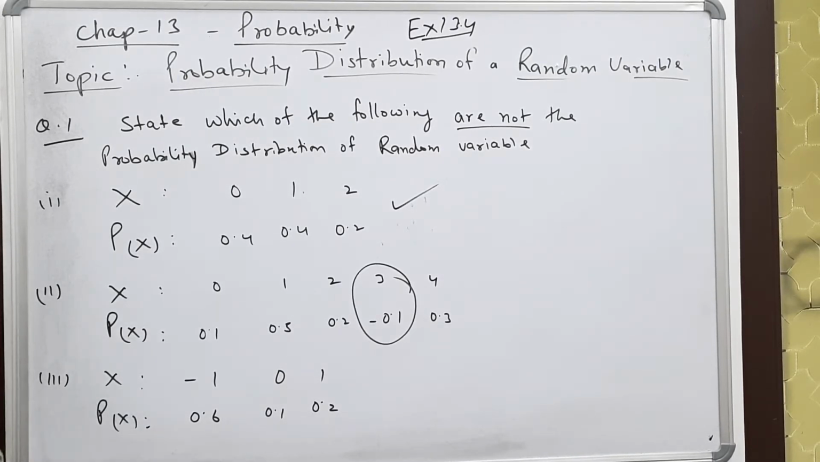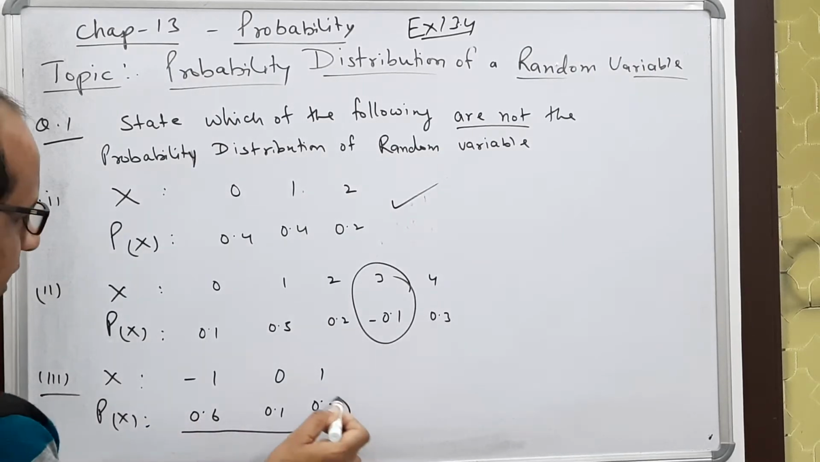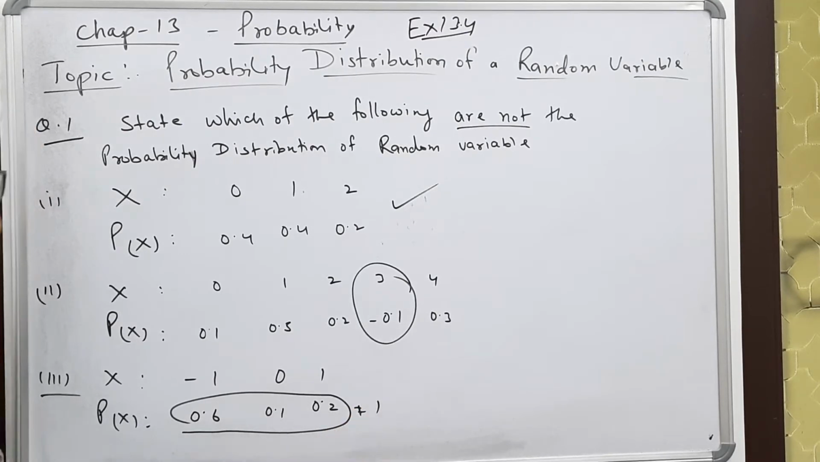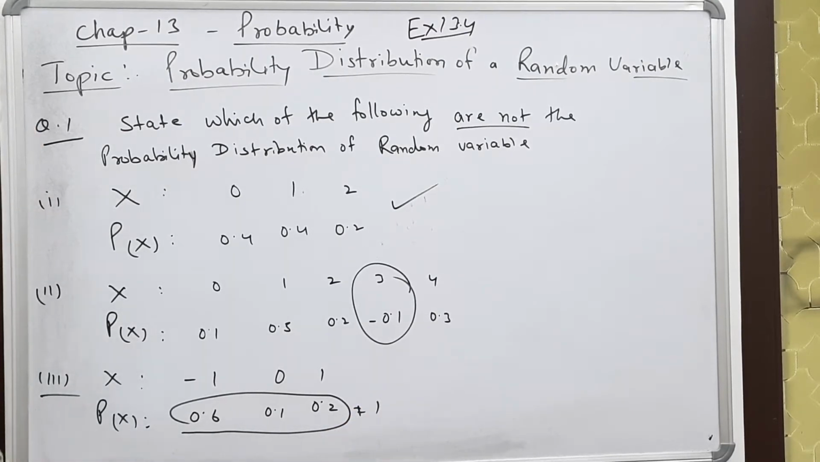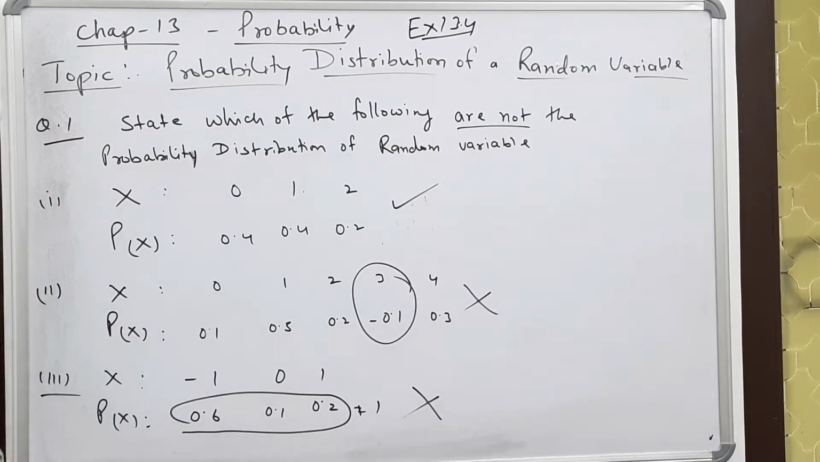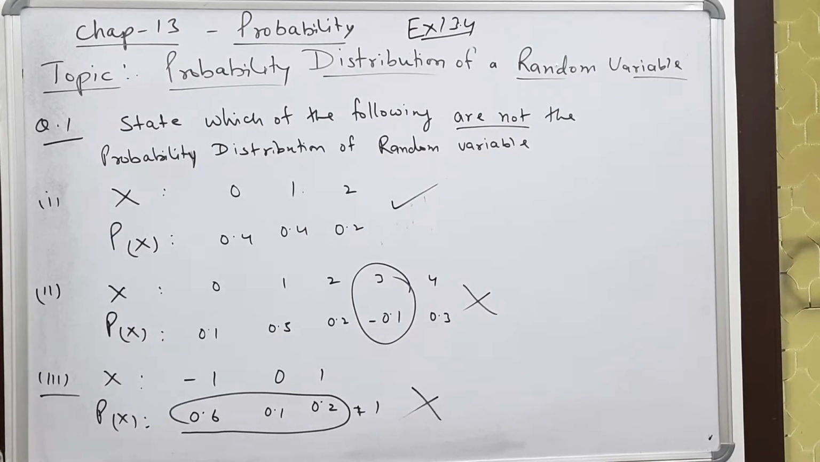You see the last one, the third one. In this, all the probabilities are positive but the total is not equal to 1. So we can say that it is not a probability distribution of a random variable. And the last part, the fourth part, there also the sum of the probabilities is not equal to 1.